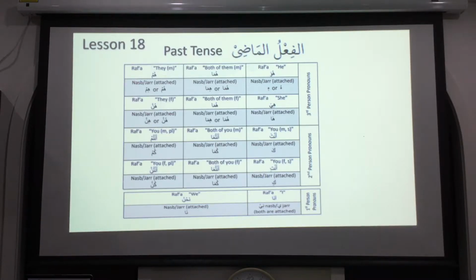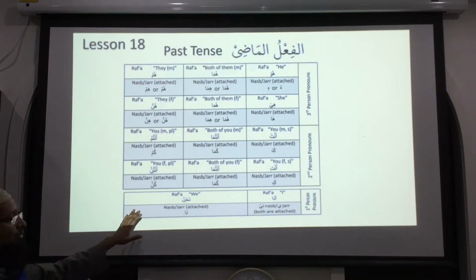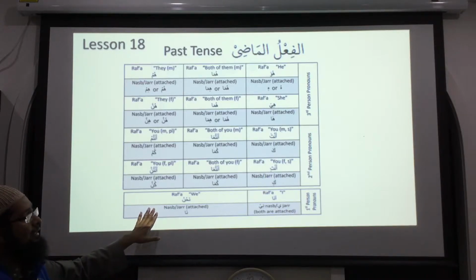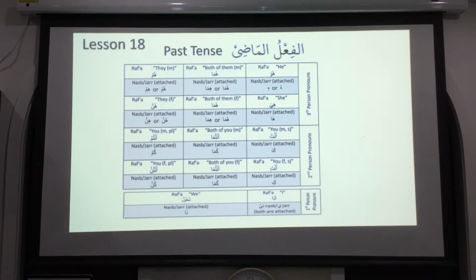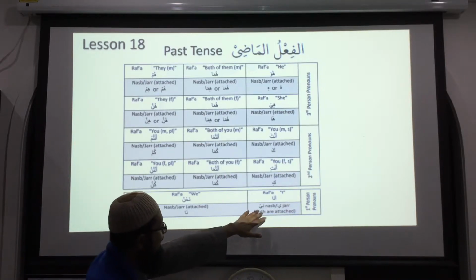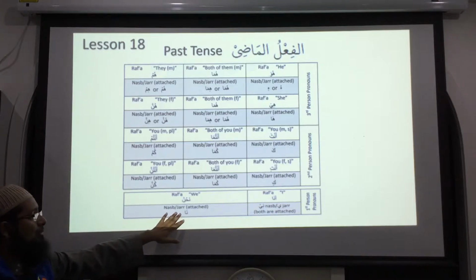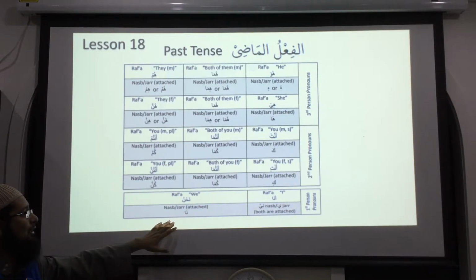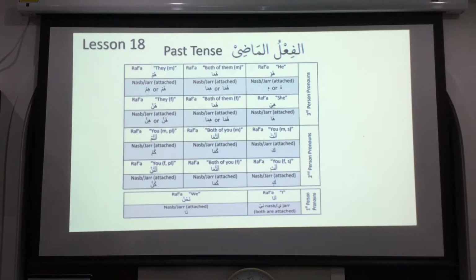For today's class, the attached version is not necessary, but still, it is better that you keep it in mind. That's why I put the chart here. You have seen this chart before. So make sure that ana becomes ee and ni, and nahnu becomes na with an alif. Nahnu becomes na with an alif. So it's not only noon, there's alif here. So remember that, because these things are critical when you're going to learn the fi'l, because this is how it will come. So we must remember this and memorize this.